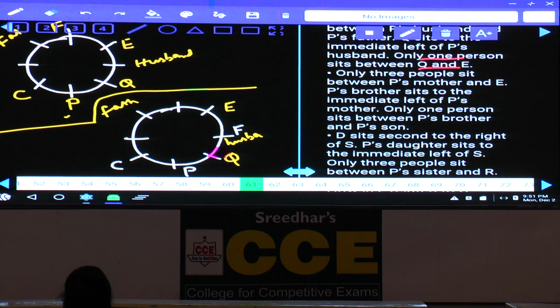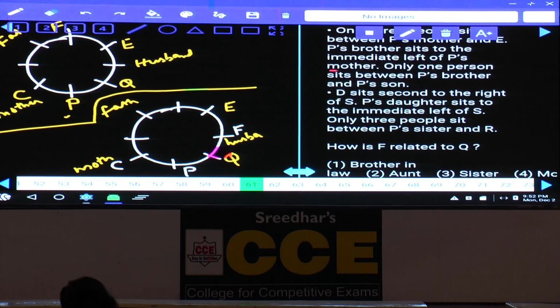Three people sit between mother and E. Three people among these 8 persons in between means they are opposite to each other. Then who is the mother of P? C. Here also, between mother and E there must be exactly 3 people, and C is the mother.